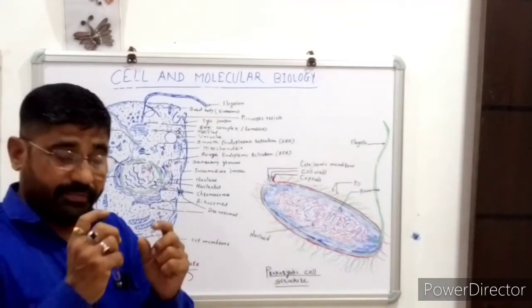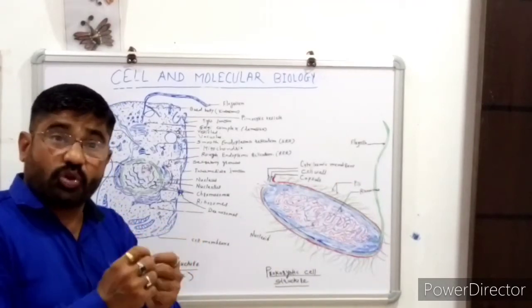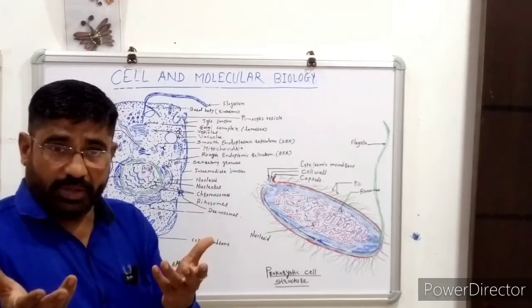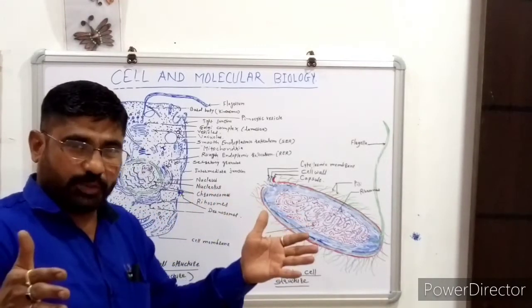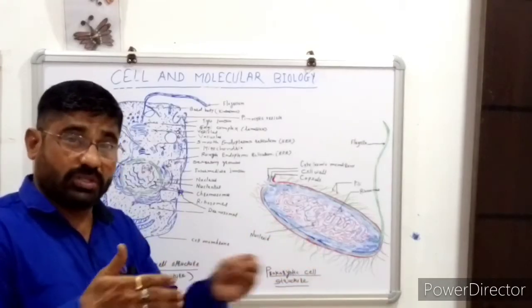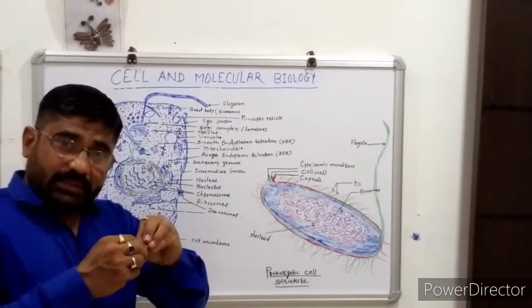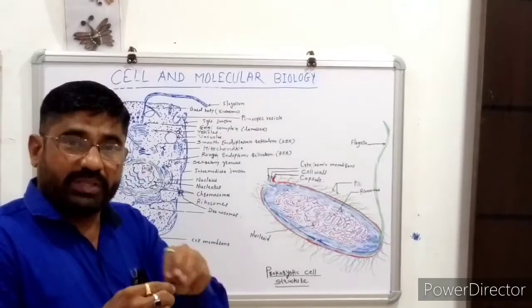So here the major role is played by proteins such as lipoproteins, glycoproteins and various other kinds of proteins, as well as in the processing of nucleic acids. Molecular biology is the study of macromolecules, proteins and nucleic acids.